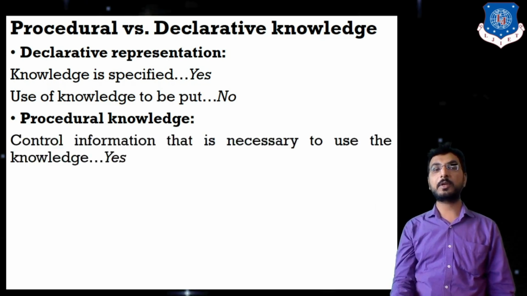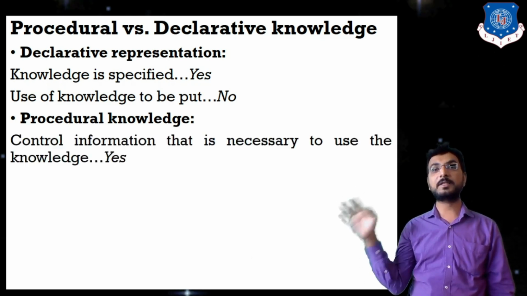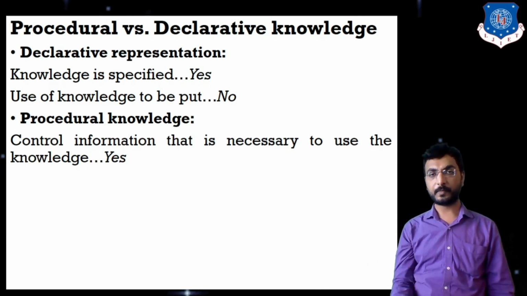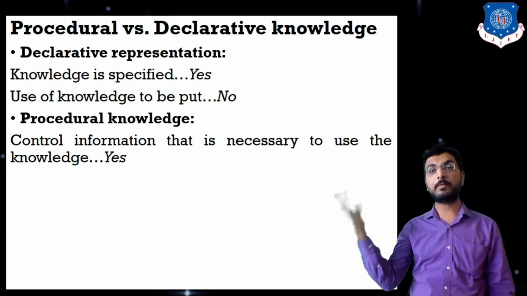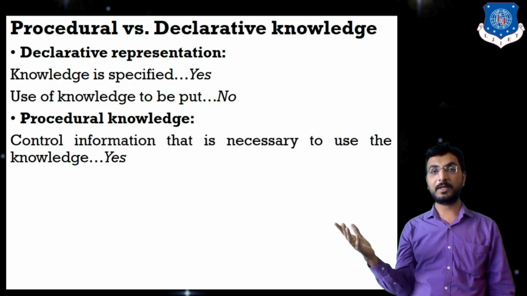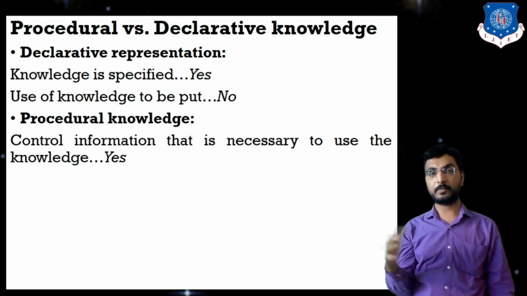Now, one more thing, that is procedural knowledge. In procedural knowledge, control information that is necessary to use the knowledge will also be provided. Now, what is the meaning of control information? Control information means in which order all my statements will be executed, which logical variables will be used in those statements.